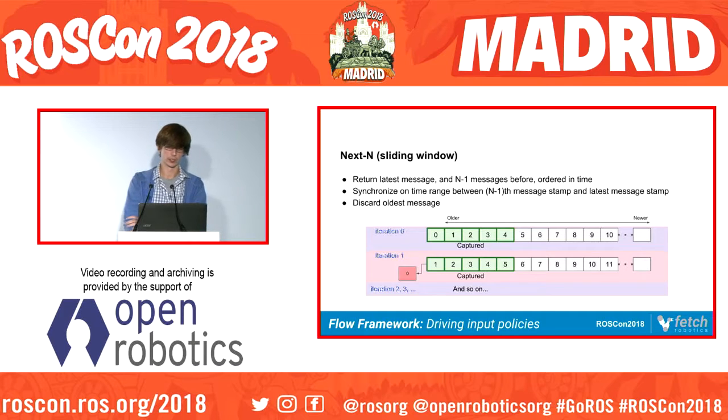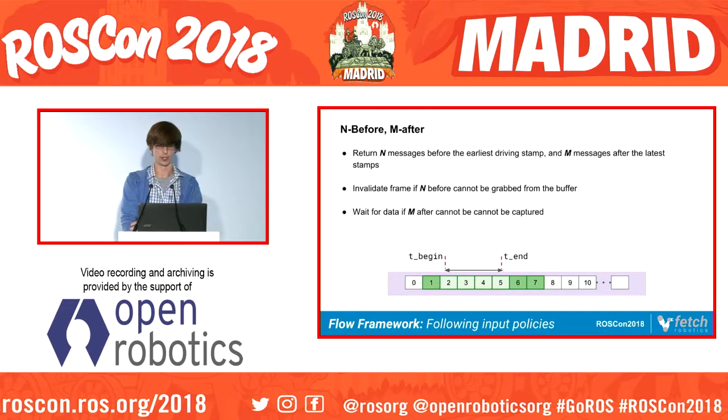So to go into some details about what these policies look like, for the most part, our driving input policy looks something like a sliding window where we're connected to a single topic from a single source. So we're getting things pretty much in order all the time. And we're pulling off the first n messages, and we're using that as our captured data. And then when we're done with it, we'll dump the oldest message.